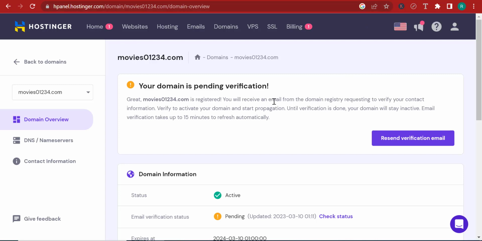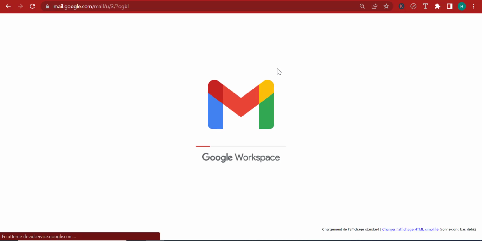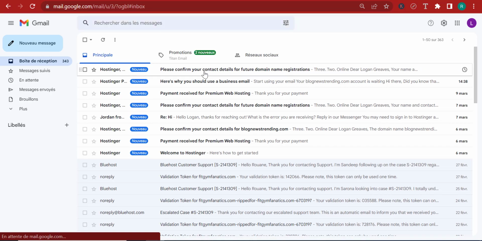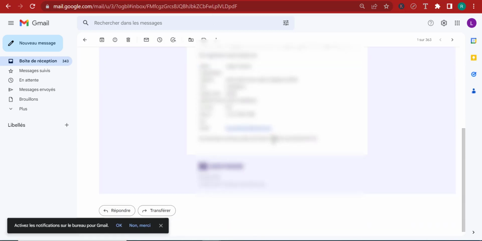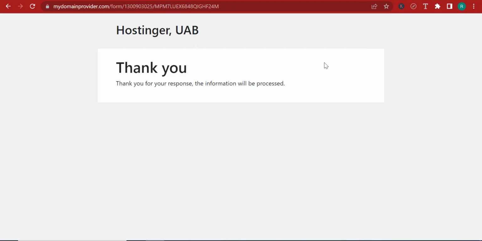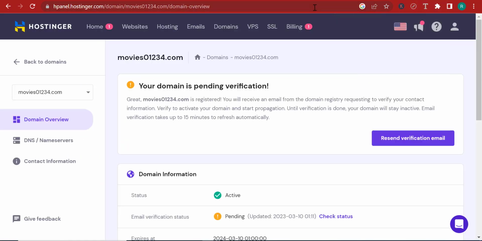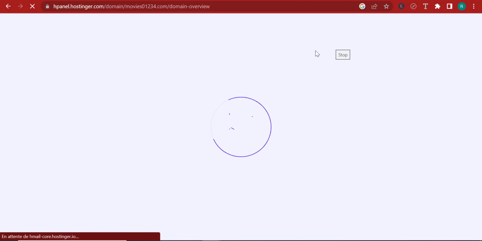Right, so let me go ahead right now to my email to verify my domain. So I'm going to go to my email, which I've used to purchase this hosting, and verify my domain. If they're asking you to do this as well, go to your email and you'll find an email from them, and you can use that email to register or verify your domain. All right, so here we are on my email inbox, and normally I should be able to see the email. All right, please confirm. Okay, so let me go over here and scroll down. Let me just verify. Right, so here we have verified the domain. Let me go back to Hostinger panel and let me just refresh the page, and normally my domain should be active.